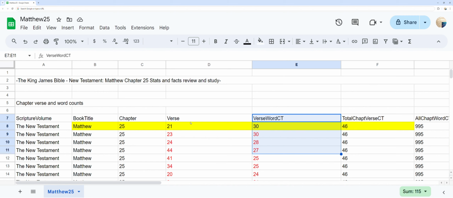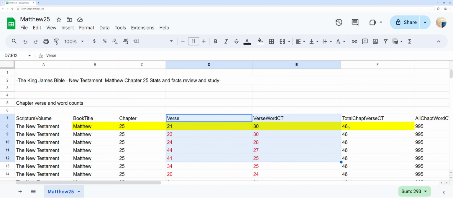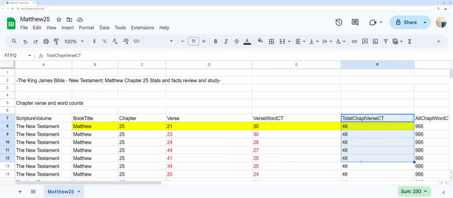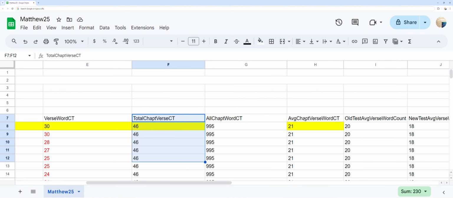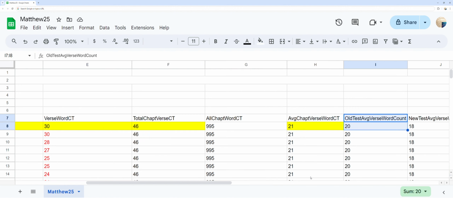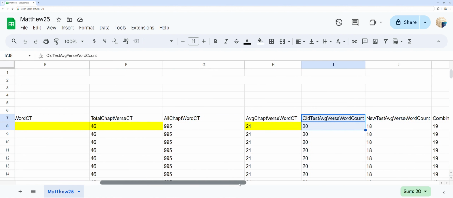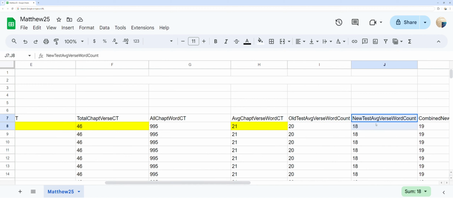You can see the Matthew chapter 25 verse total count at 46 verses, the average word count of all Matthew chapter 25 verses at 21 words per verse, as well as the average verse word counts for both the complete Old Testament, New Testament, and both combined to get a comparison of Matthew chapter 25 word per verse count comparisons.